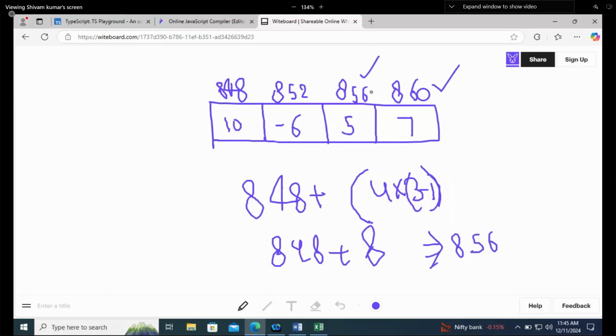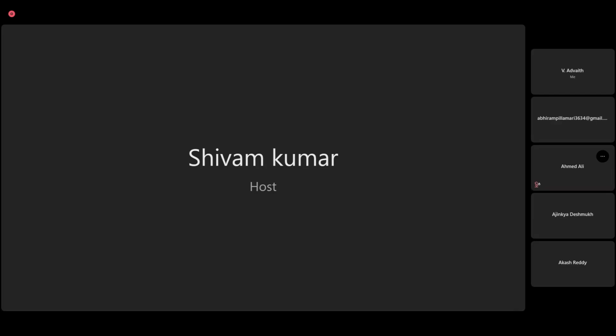It means that if our array indexing starts from 1, we have to do an extra calculation by subtracting 1 every time. Let's say there are 400 students in a class, or let's talk about your class only. I think the strength is about 60 in the offline class, and in online it is around 118.